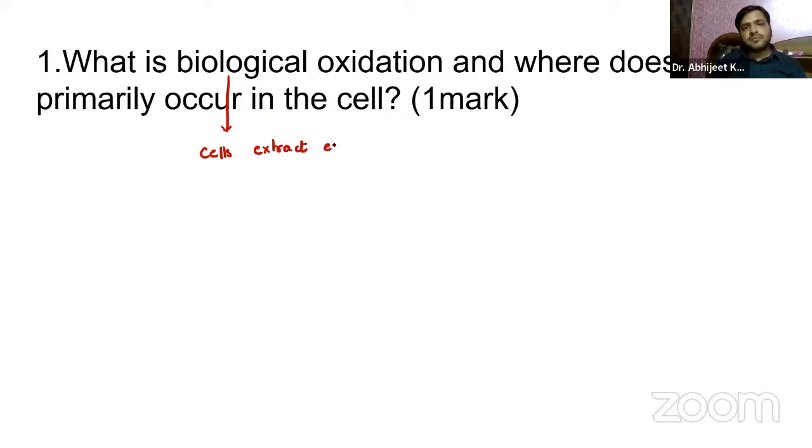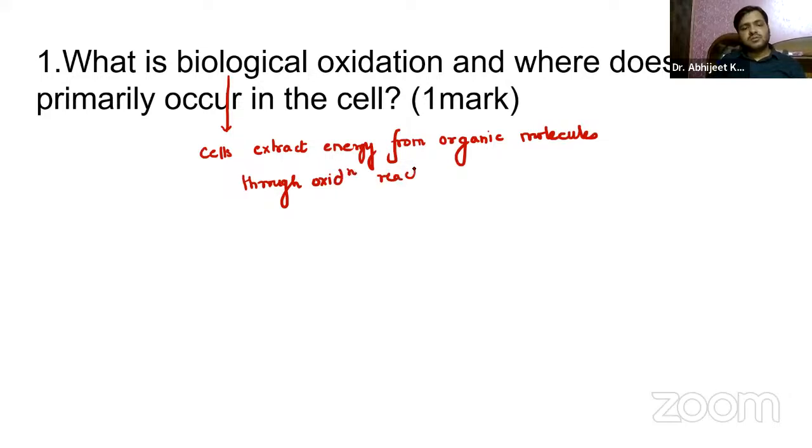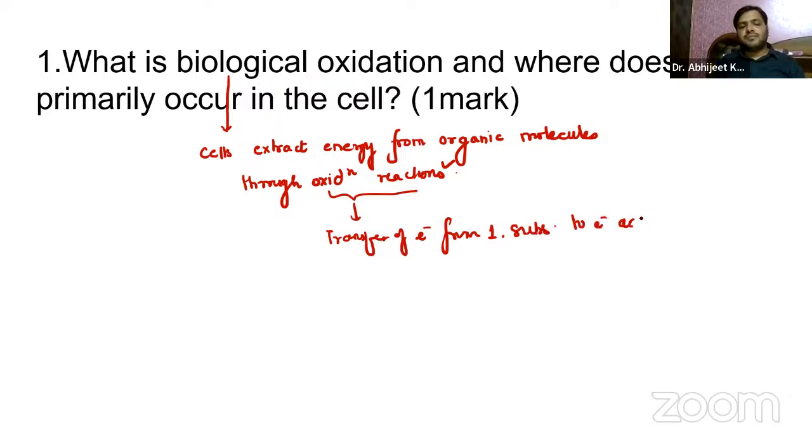energy from organic molecules, and through which reactions? Through oxidation reactions. So basically, these oxidation reactions involve the transfer of electrons from one substance to an electron acceptor.